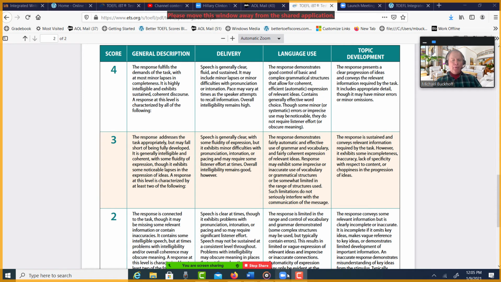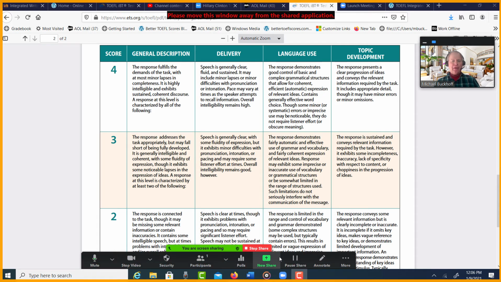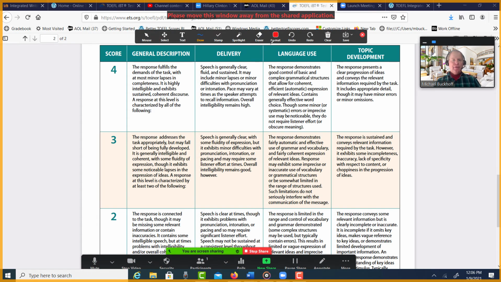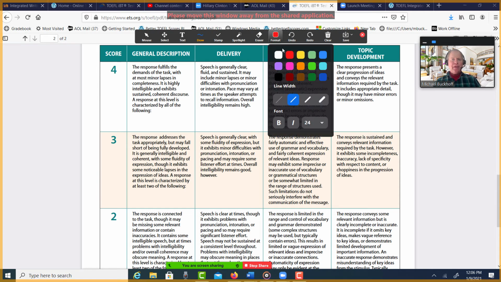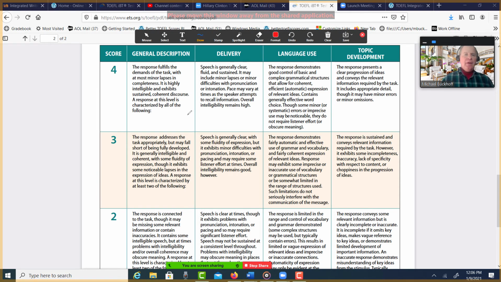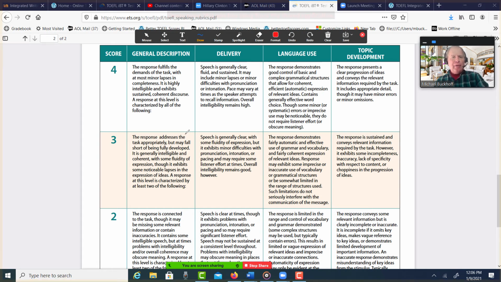So looking at the rubrics, let's see what we can say here. I'm going to say you're between 3.0 and 3.5 on this particular practice test. So let's see if we can look at some things here. Okay, so I think generally here, speech is generally clear, fluid, and sustained. I think that looks pretty good.